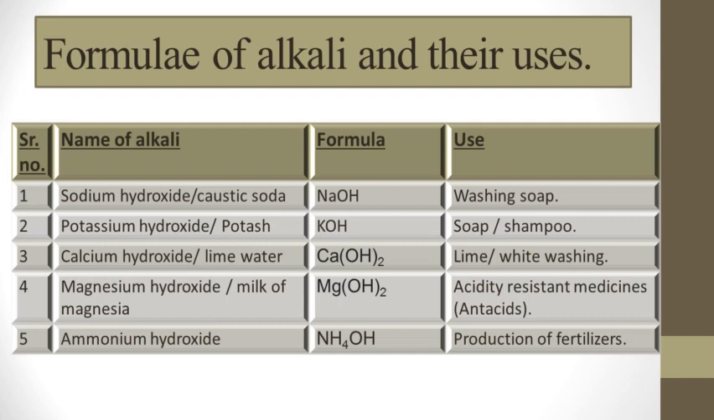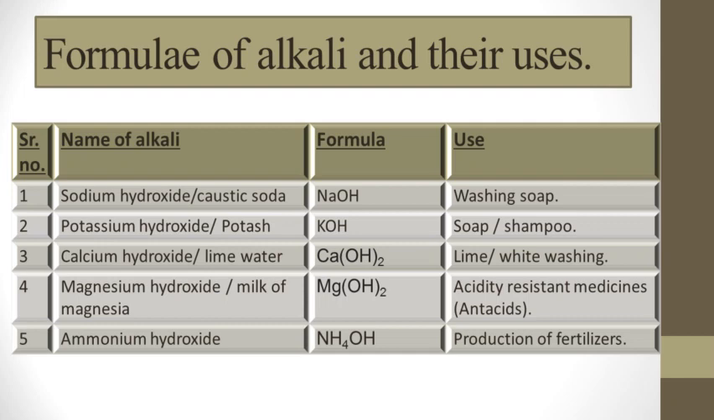Third, calcium hydroxide or lime water, that is Ca(OH)2. This is used in lime or whitewashing. What is this? It is a type of paint, made from the powder of calcium hydroxide combined with water. So when calcium hydroxide is mixed with water, the lime or whitewash is prepared.